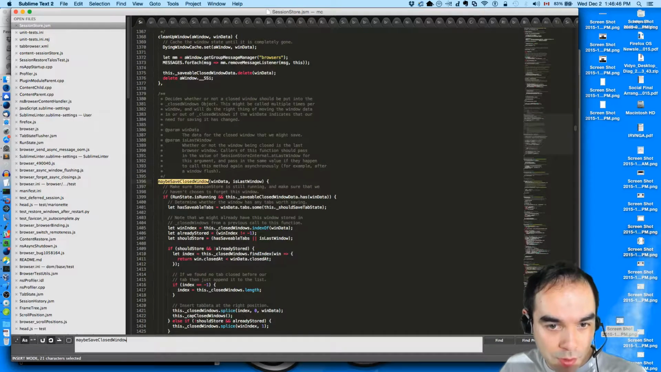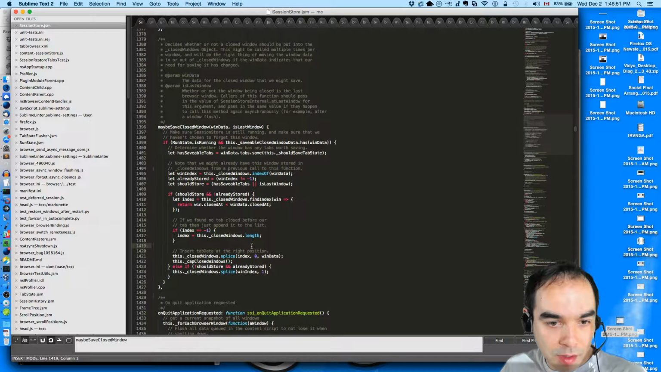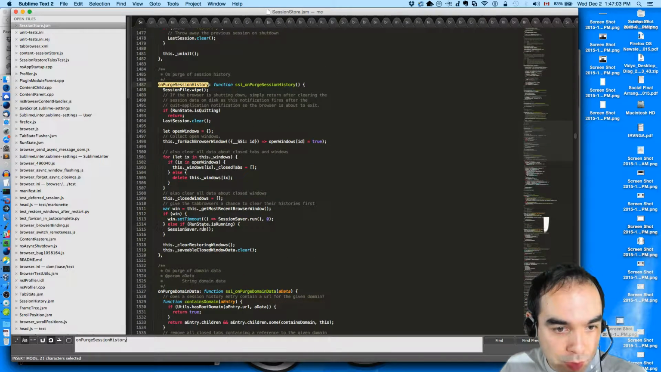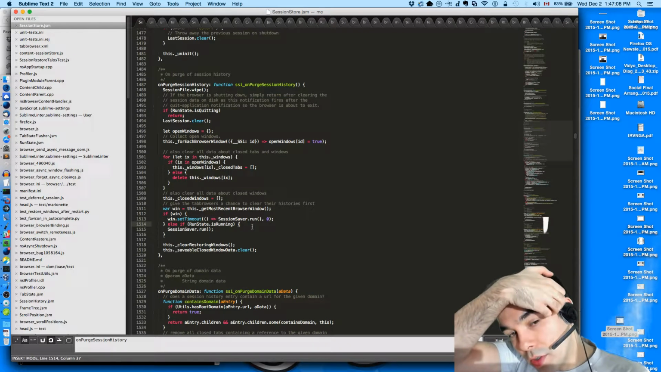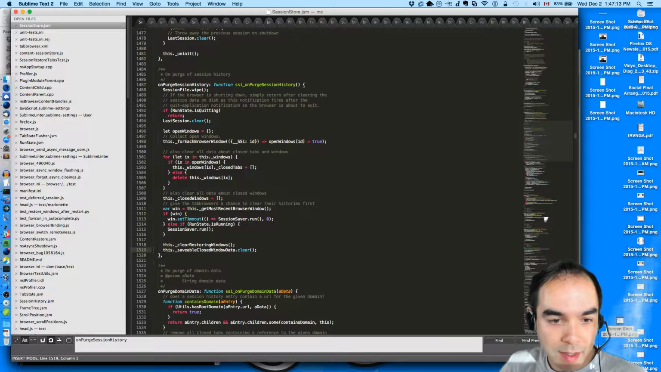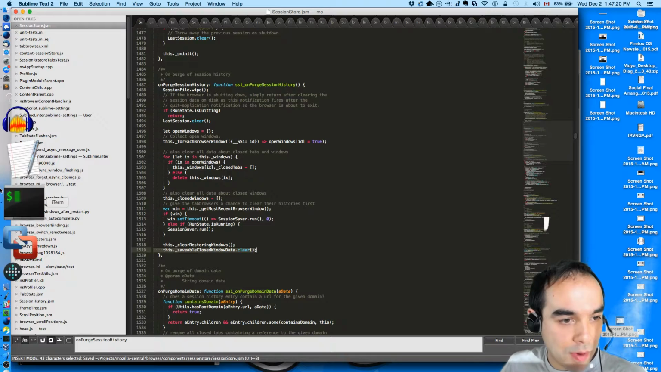Maybe save closed window. Instead of using this dot underscore closed windows directly, we could pass in a reference to it, because on purge session history, what do we do? We overwrite it with a new array. Okay, so we could use the same mechanism, and maybe that's better. I think I would prefer that, actually, as opposed to having the state thing. Okay, let's try this experiment.